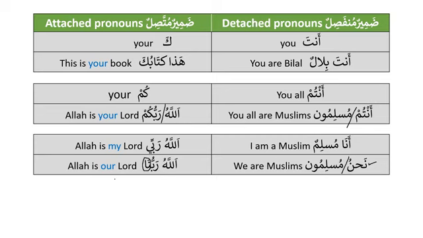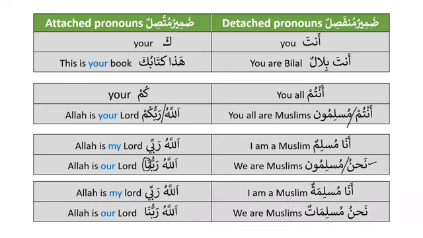And for the feminine, it's the same. We know that even in English, it's the same. So we say ana muslimatun, I'm a Muslim, and Allahu Rabbi, Allah is my Lord. And then we say nahnu muslimatun. We know that for the masculine plural, it is the una sound, and for the feminine plural, it is the atun sound. So we say nahnu muslimatun, we are Muslims, and Allahu Rabbuna, Allah is our Lord. So today we focus on antum and kum, and similarly we will focus on nahnu and na.